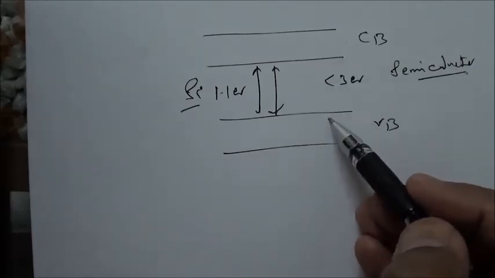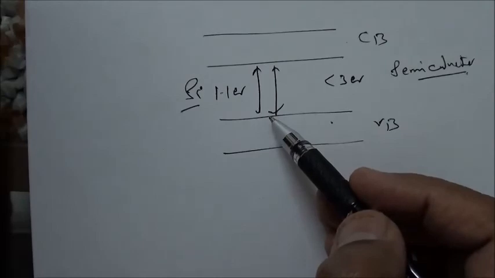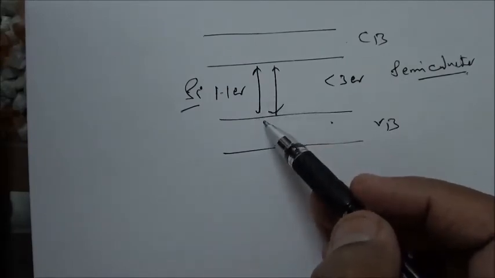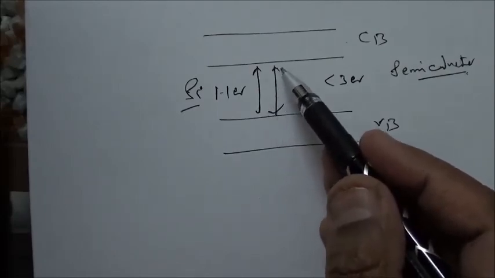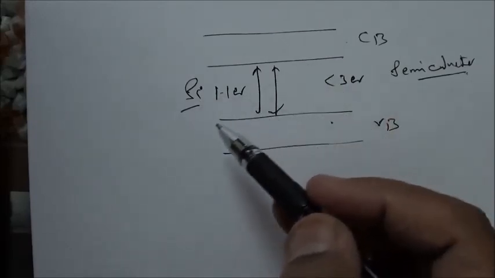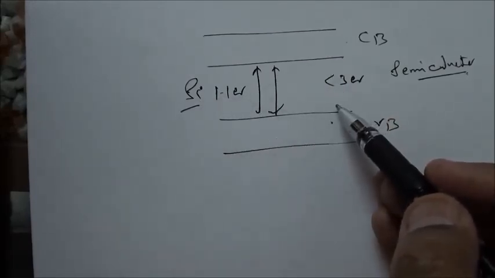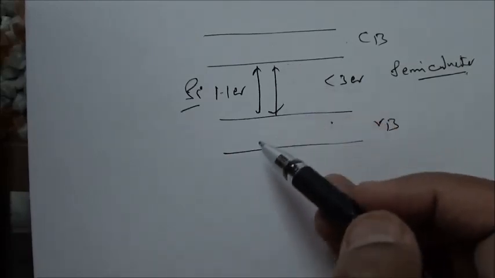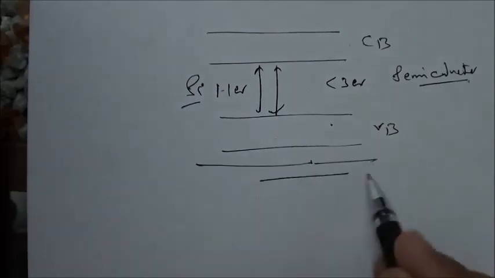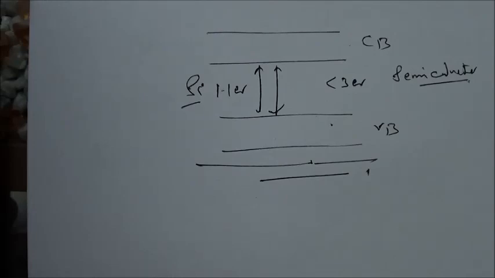So the band gap between conduction band and valence band decides the nature of the solid with reference to its conductivity. If the band gap is very small, it may act as a conductor. If the band gap is large, it is an insulator. For silicon, the band gap is small, though ordinarily it will behave like an insulator, but there are some mechanisms to increase the conductivity. So that's all in this topic. Next time we will take up semiconductor behavior.